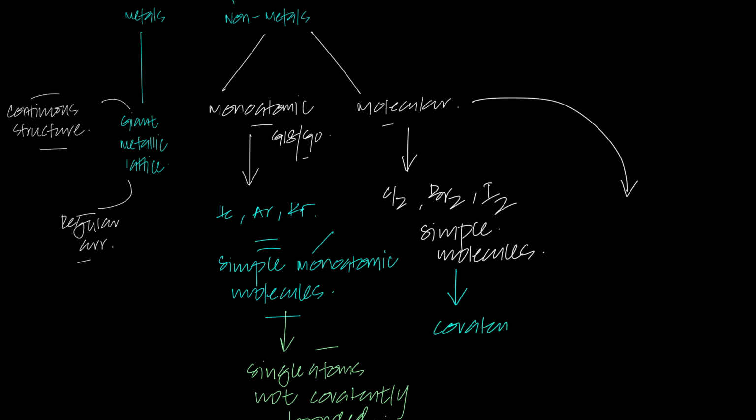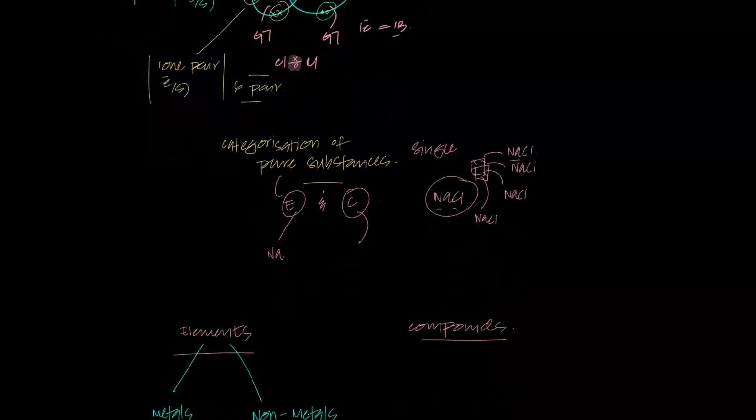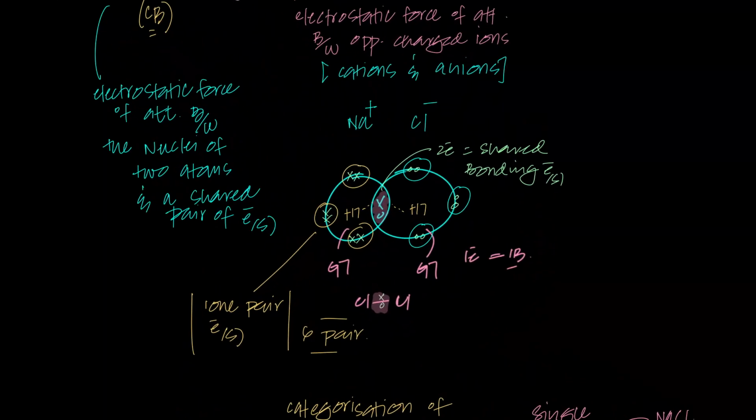covalent bonding. And we saw one of the examples above. We talked about chlorine. Chlorine does have covalent bonding. How does it have covalent bonding? We literally just discussed it right here. That's the covalent bond. There was electrostatic force of attraction between what? Between the nuclei of two atoms and the shared pair of electrons.